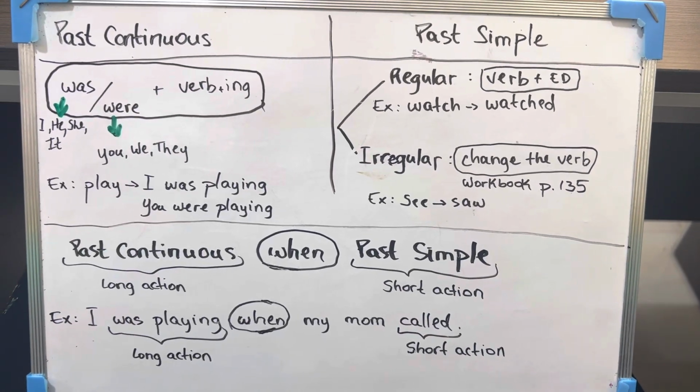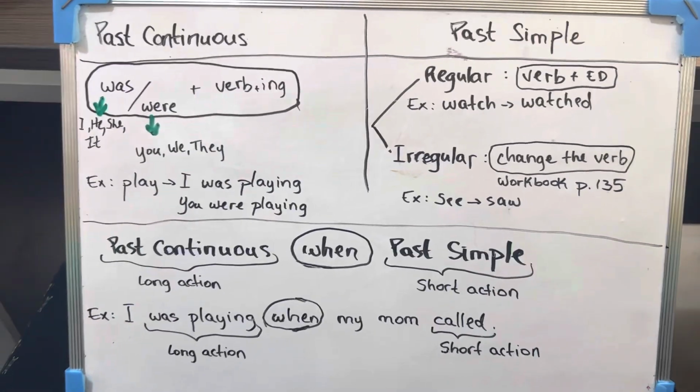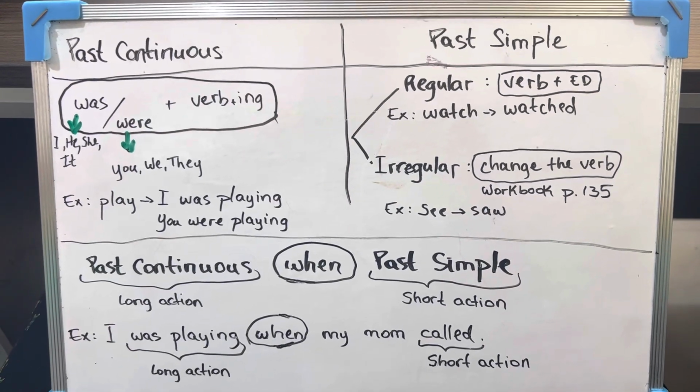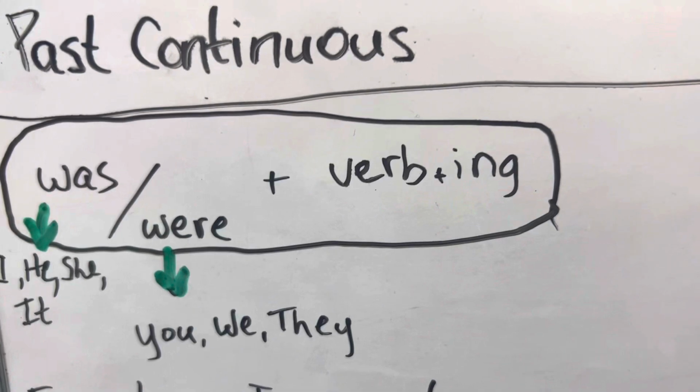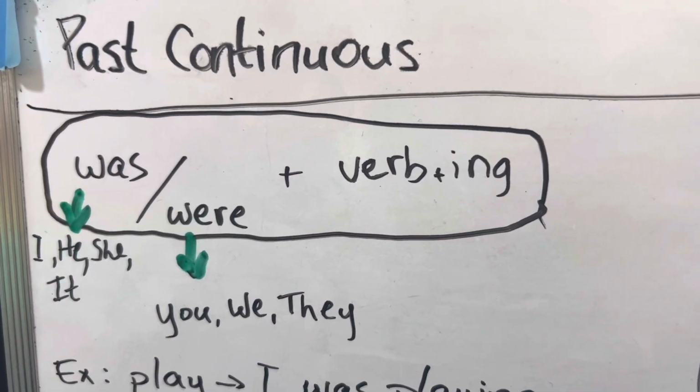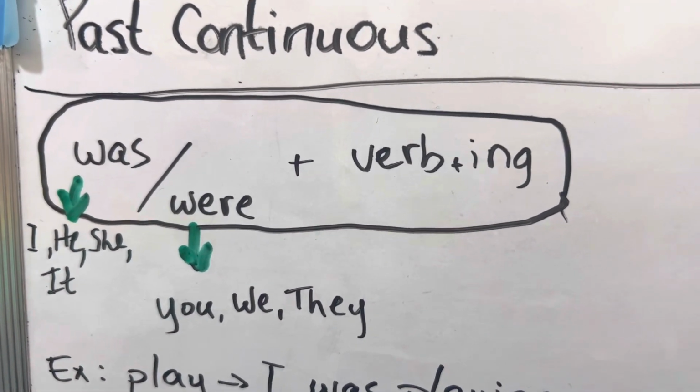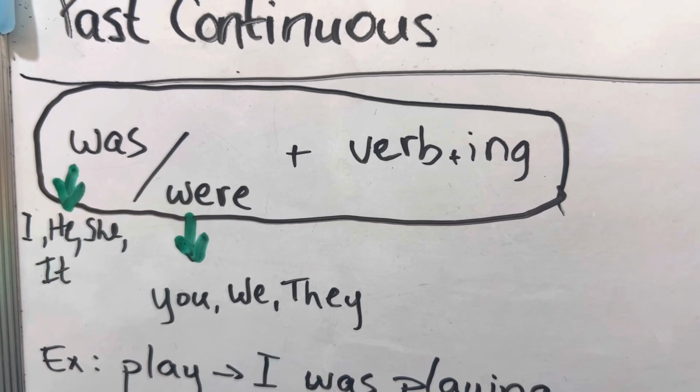Hello everyone, today we're going to talk about past continuous and past simple and how to use them together in one sentence. Let's start with past continuous. To make past continuous, we need two things: was or were, and the verb with ing at the end.